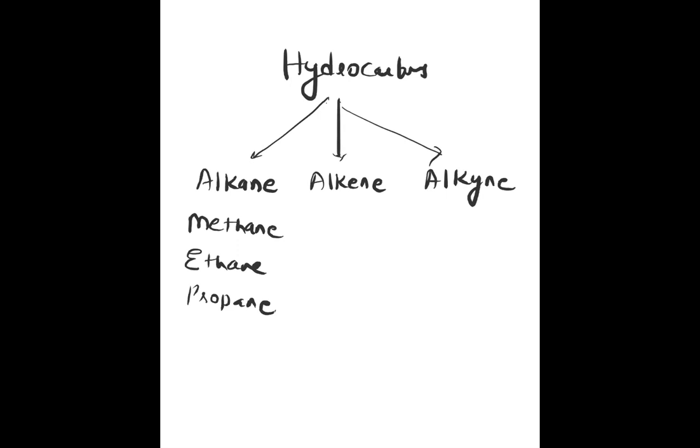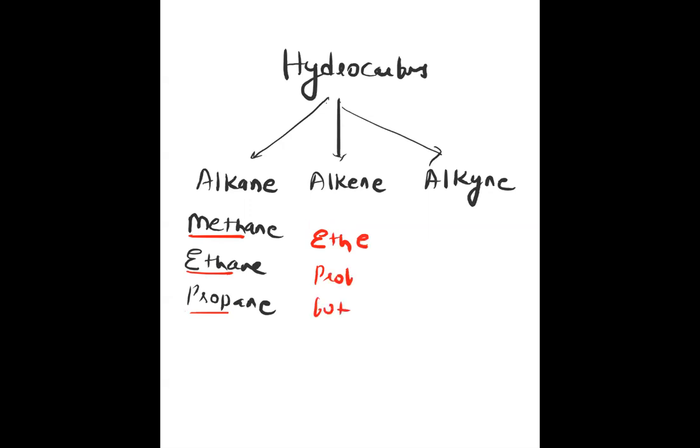You see the root words meth, eth, prop. Here also the same thing. Meth is not there in these alkenes because a single carbon cannot form a double bond. So it starts with eth, prop, then but.